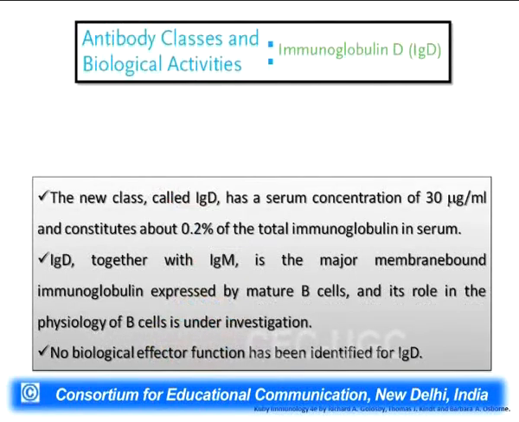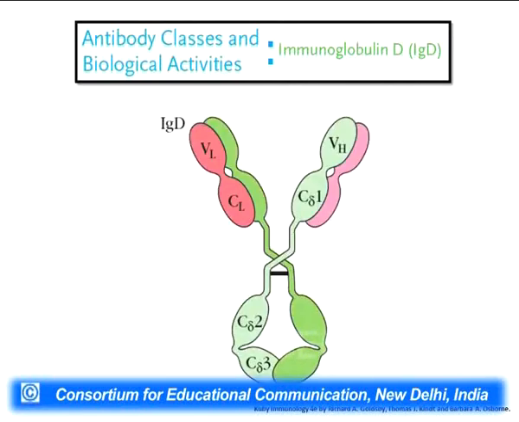The next major class is IgD, which is present at a very low concentration. It is present as membrane-bound immunoglobulin expressed on mature B cells, but no clear biological function of IgD has been found. The basic structure of IgD is like this, which has a hinge region, three constant regions in the heavy chain, and one constant region in the light chain, while the variable region is the part through which it binds to the antigens.